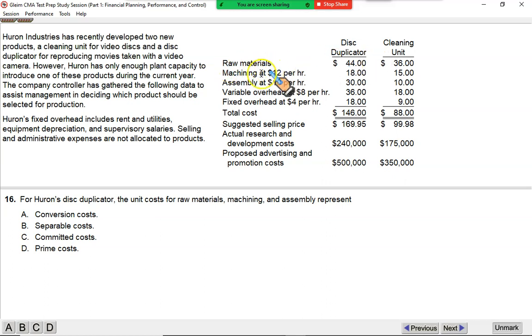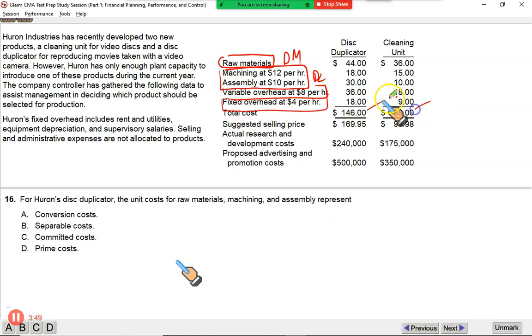Raw material, machining at $12 per hour, assembly at $12 per hour. This is the labor cost. Variable overheads, fixed overhead. These are the four components of cost we discussed. Let me mark these clearly so you know what I mean. This is material, raw material. These two are different types of labor, which you call DL. This is DM. This is the variable overheads and this is the fixed overhead. These are the four components of your cost. Fine. So this gives you the total cost of production.